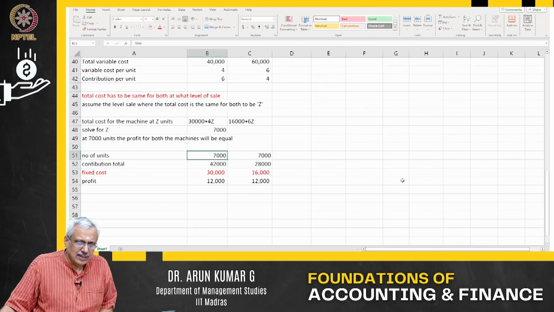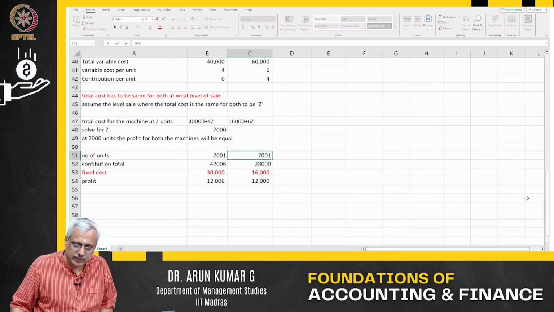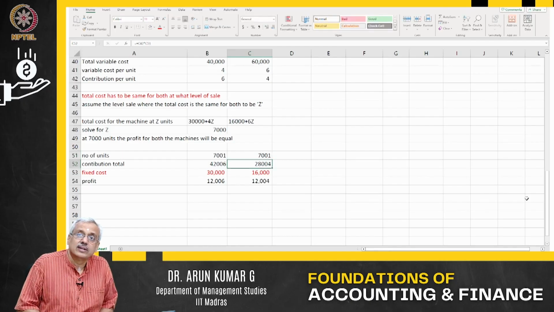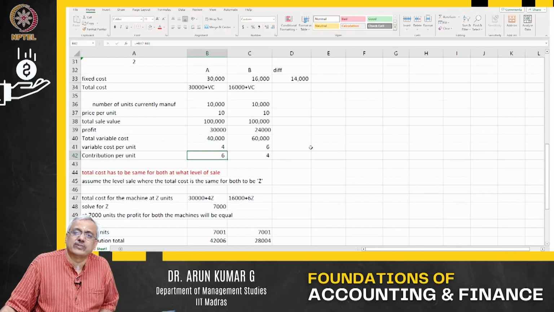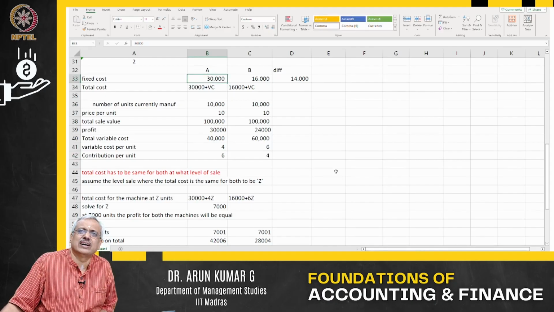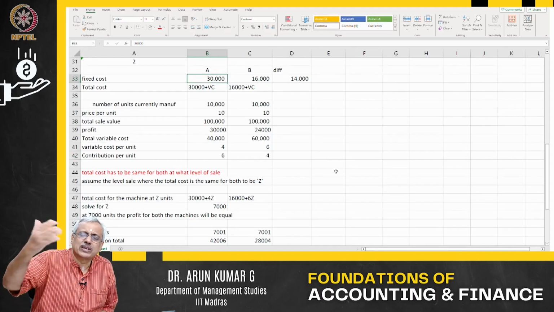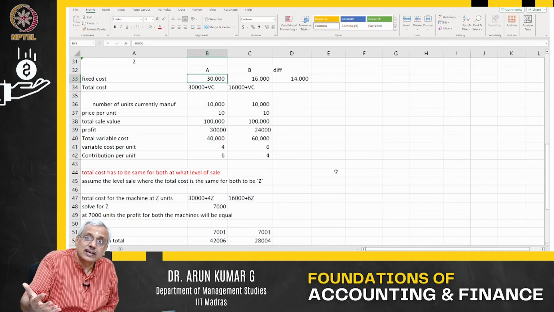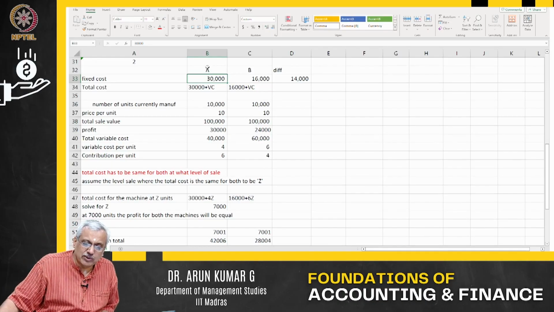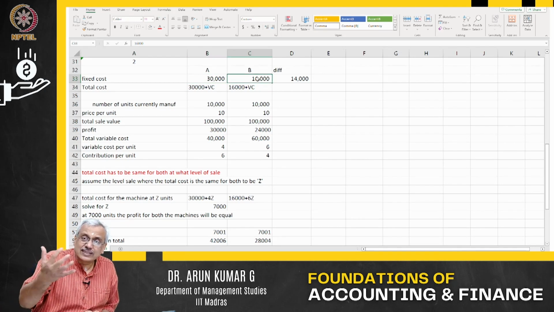Now let us say I make this 7,001 units, and this also 7,001 units. Which is more profitable? Machine A will be more profitable. Very simple. A gives a higher contribution, though fixed cost is also higher. So once the fixed cost of 30,000 is covered, every additional unit you make, the entire contribution is coming to profit. Whereas in the case of B, the moment you cover the 16,000, $4 is coming to you as profit.